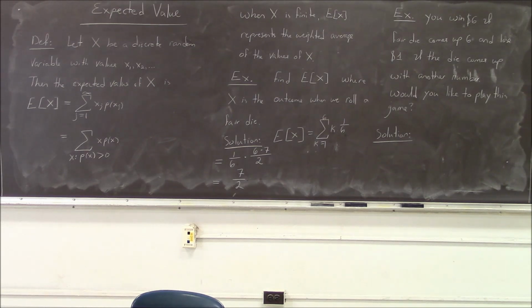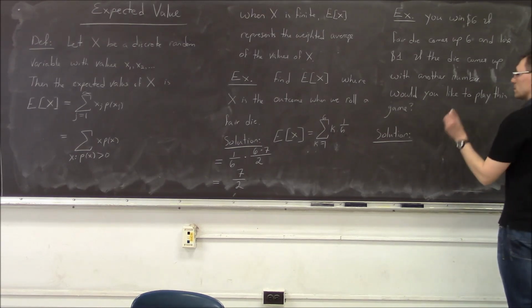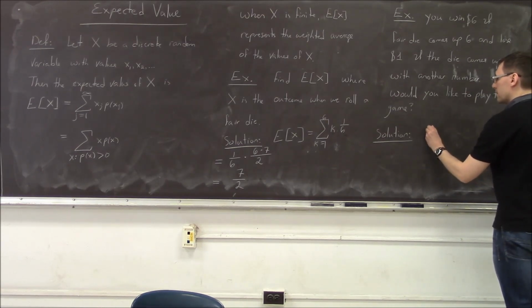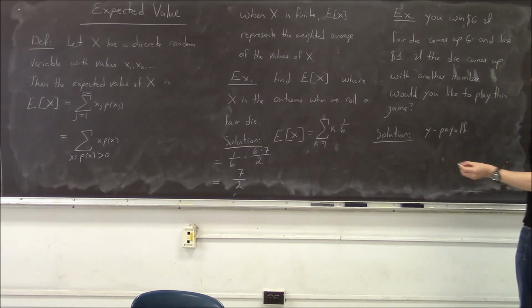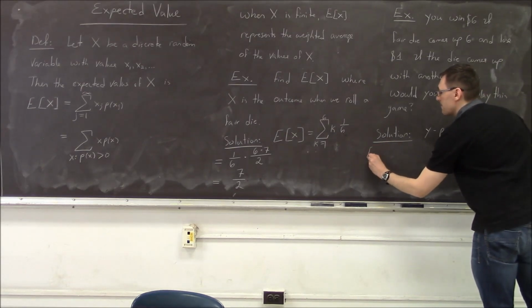Here is another example. Suppose that you have a fair die and you win $6 if that fair die comes up 6, and you lose $1 if the die comes up any other number. Would you like to play this game? Let's suppose that Y is our payoff. What's the expected value of Y?